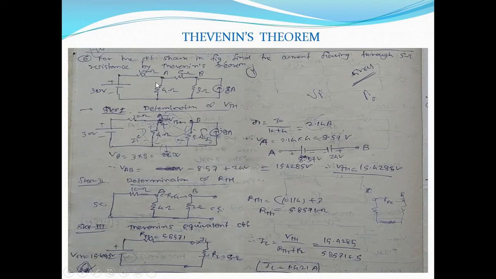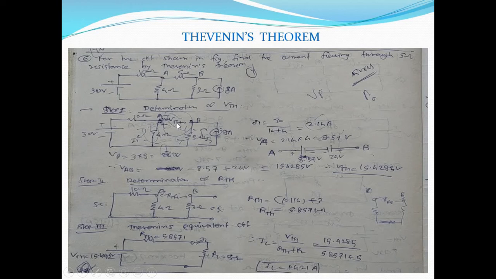Then resistances of 10 ohm, 5 ohm, 4 ohm and 3 ohm. What is the load resistance in this case? We need to find out the response through 5 ohm. So RL is equal to 5 ohm. So what is step 1? Calculation or determination of VTH or VOC, that is Thevenin's equivalent voltage. For that purpose we'll open that load resistance. So it is opened here between terminal A and B.